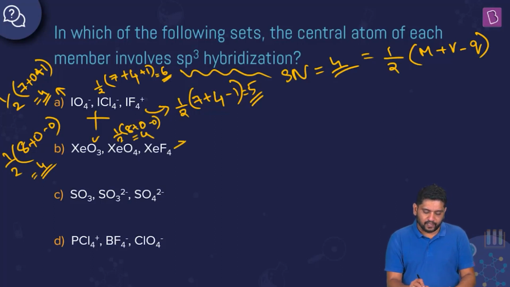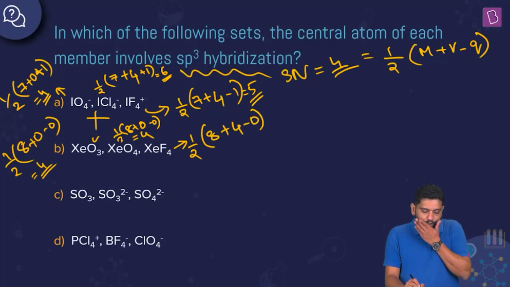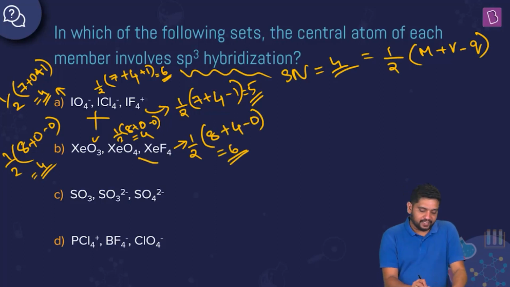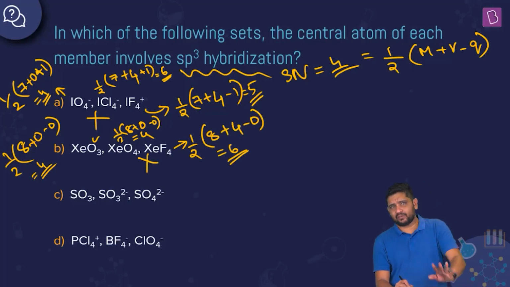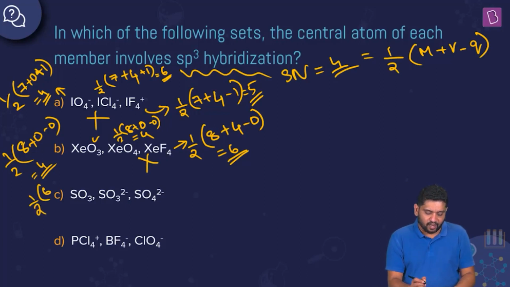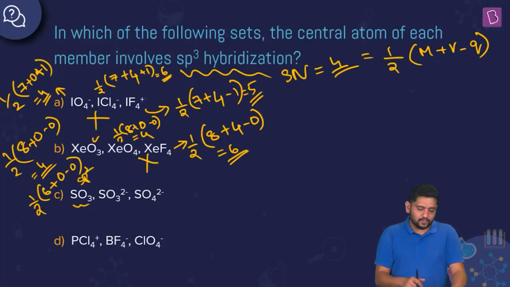In XeF4, what will it be? Half of 8, plus monovalent atoms, 4 fluorine atoms are monovalent, there is no charge, so this is 12 by 2, which is 6, which means sp3d2. Again this is not our right answer. XeO3, XeO4 will work for us, but XeF4 does not work for us. In the next one, what do you see? SO3, sulfur, oxygen family, 6 valence shell electrons, half of 6 plus 0, no monovalent atoms, only oxygen, minus no charge, so this is 6 by 2, which is 3, sp2, we know, right? Sulfur trioxide is sp2, right?